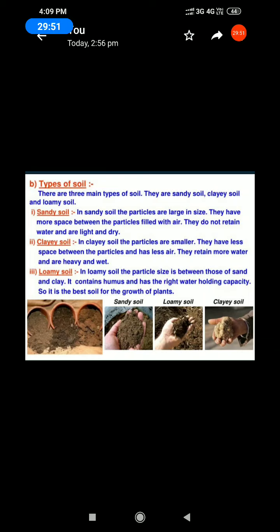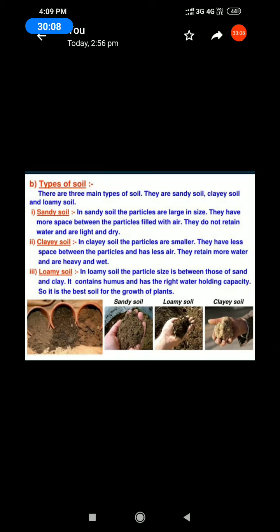In sandy soil, the particles are large in size. They have more space between the particles, filled with air. They do not retain water and are light and dry.